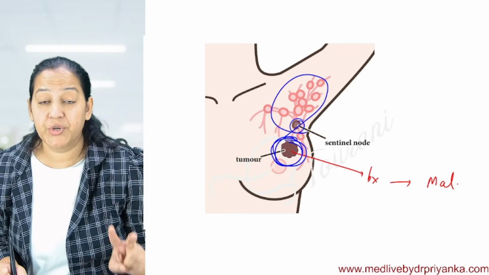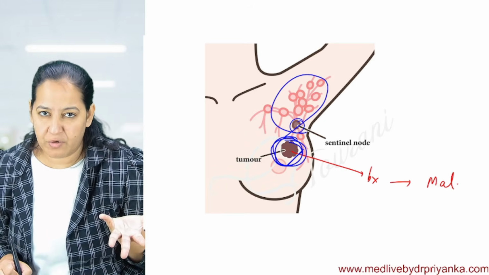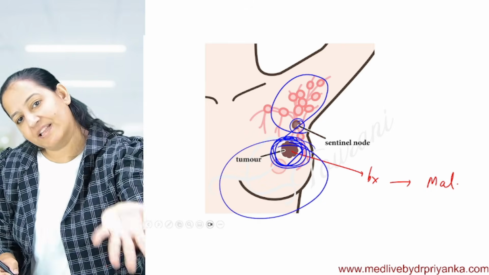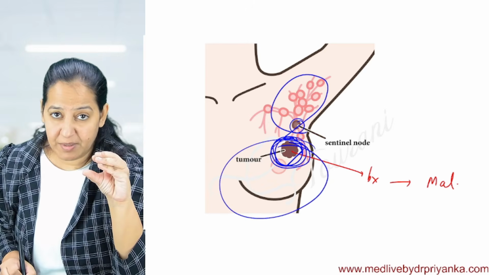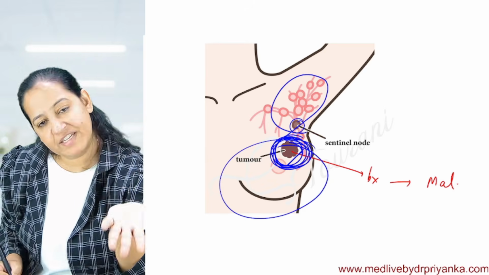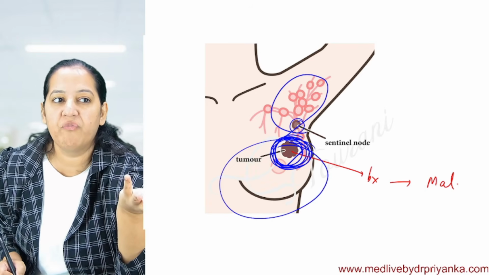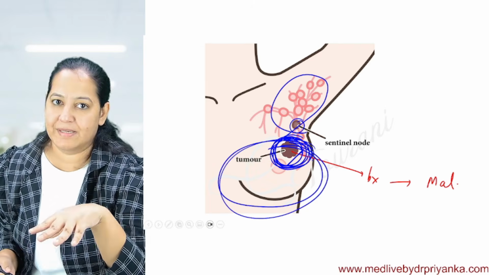In the surgery, I should give two incisions. One incision on the breast, depending on where the tumor is located. It can be lumpectomy if I am taking only the tumor. It can be mastectomy if I am taking the entire breast out, depending on the size of the tumor. If the size of the tumor is small, we perform lumpectomy. We take only the lump out. If the size of the tumor is so large that even after taking the tumor out, no further normal breast is remaining, we prefer mastectomy. We take the entire breast out.